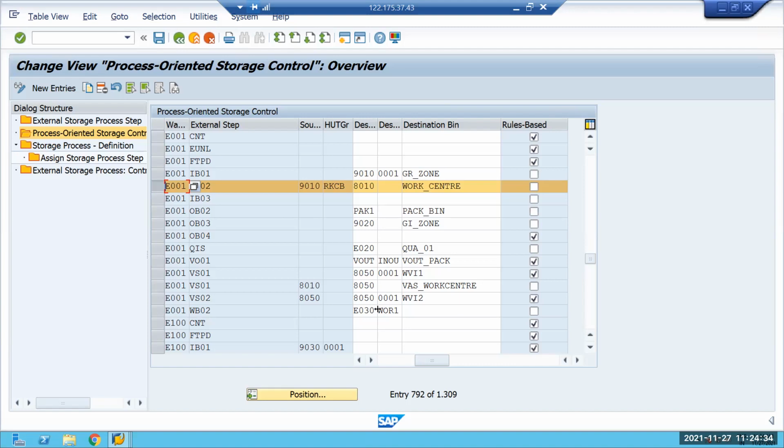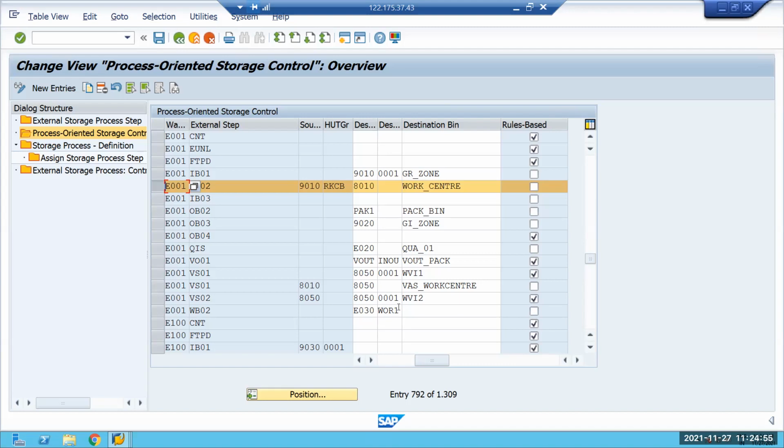You told two scenarios, correct? One of the scenarios is that the user will scan the work center bin. He will know which work center he has to go to, scan it, and confirm that particular work center. We will give only the destination storage type and give the rule based. Correct. Sorry, rule based or not required.